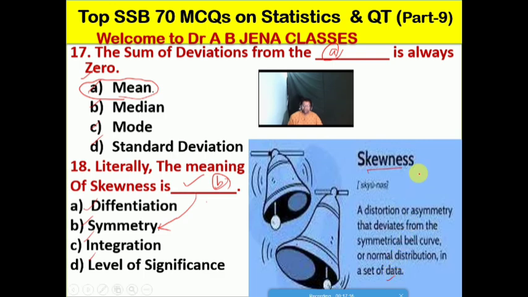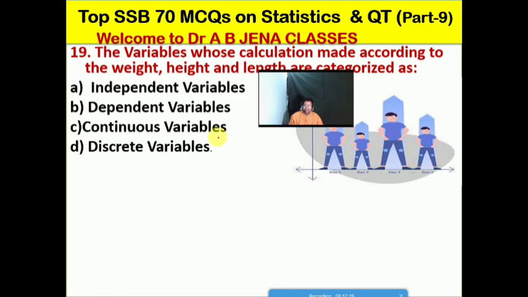It's the meaning of skewness. So next one we will see: the variables whose calculation is made according to the weight, height and length are categorized as what? A, it's the independent variables; B, it's the dependent variables; C, it's the continuous variables; D, it's the discrete variables. No doubt friends, D is the right option for this MCQ. Let me repeat: the variables whose calculation is made according to the height, weight and length are categorized as what? It's the discrete variable.